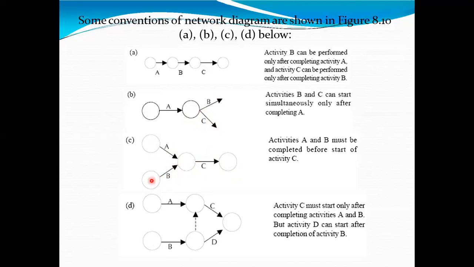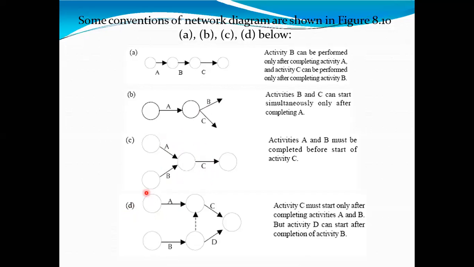Here, at this node, two activities are coming in and ending. So activity A and activity B are called the preceding activities for succeeder C. So C activity should start after completion of A and B only. This is the meaning of this diagram.